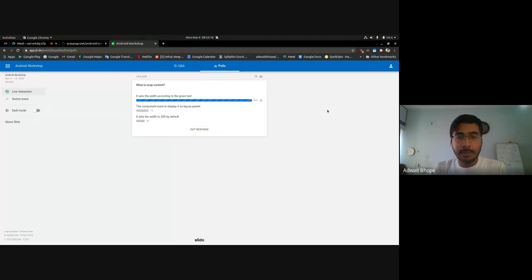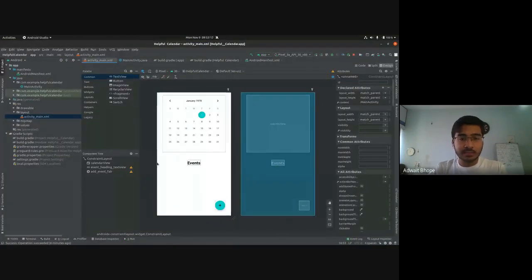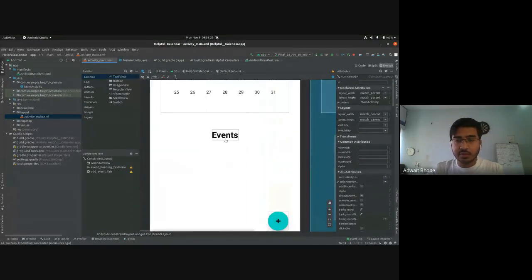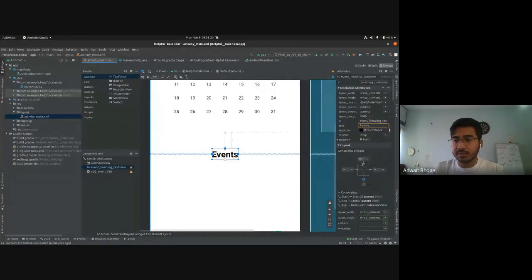So wrap content is basically whatever content you have inside of this text view. Right now it is events, and events needs only this much space. So the text box, that is the blue boundary that you can see, has a width exactly equal to this because events only needs that much. If I type in events list and press enter, you'll see that this expands and still equals the size of events list, because that is how much space this text requires. So that is what wrap content is.